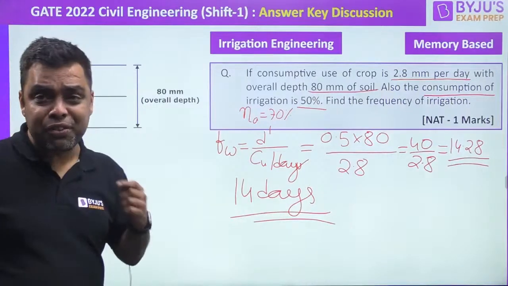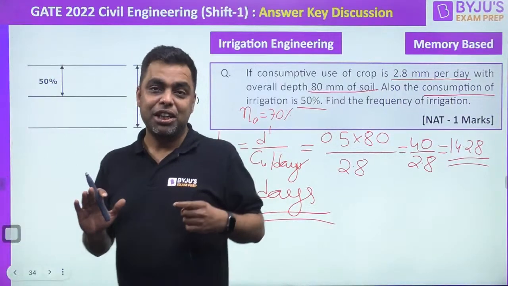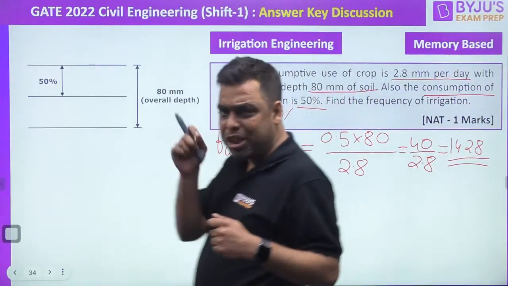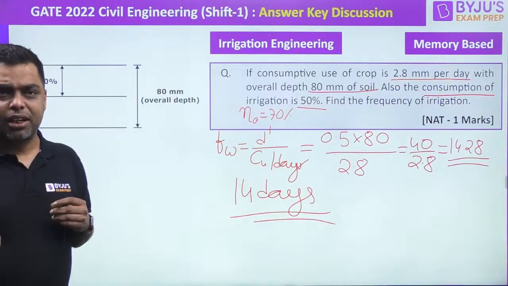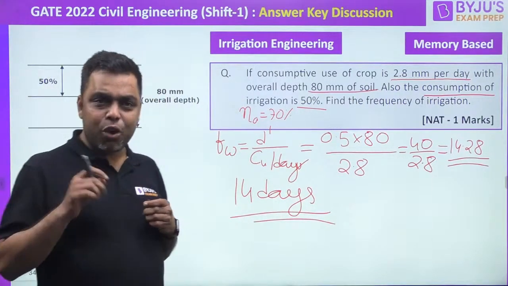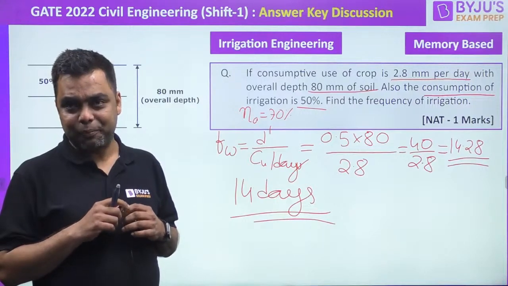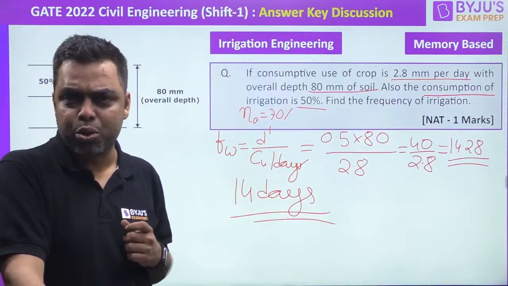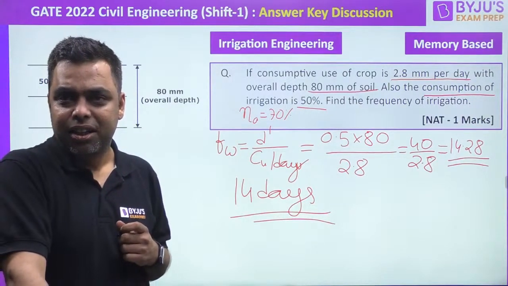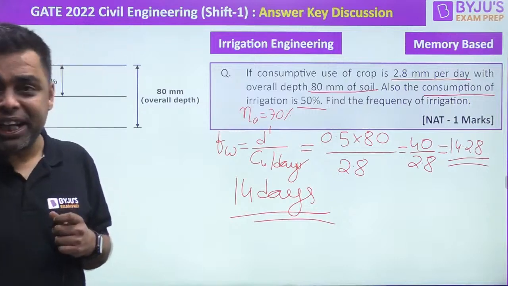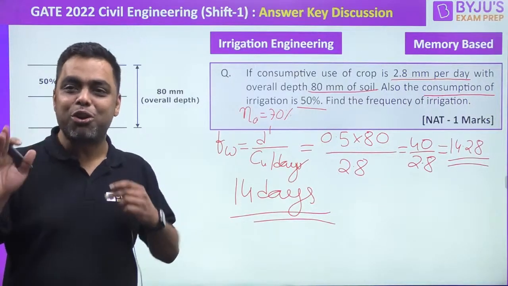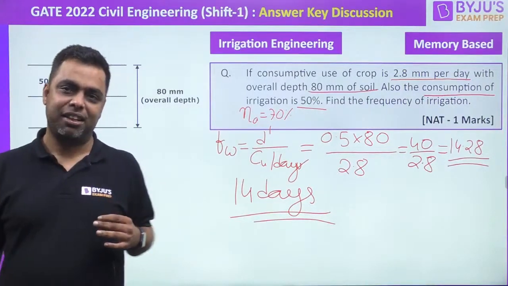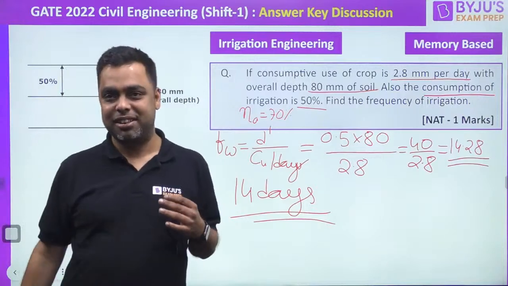There is no role of efficiency in frequency of irrigation. Do you guys know this? I've taught you this many times in the class. Do you guys agree with me? नहीं होगा, शुक्ला जी नहीं होगा, दिव्यांशु शुक्ला जी नहीं होगा. I have taught this many times in the class. There is no use of application efficiency over here with frequency.